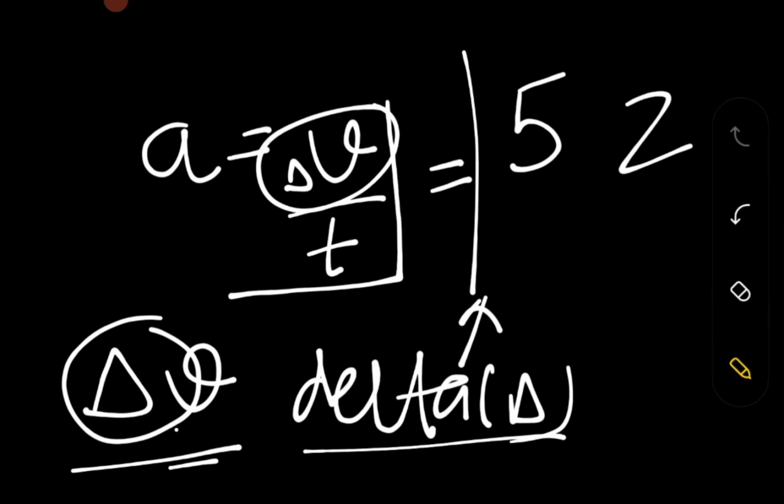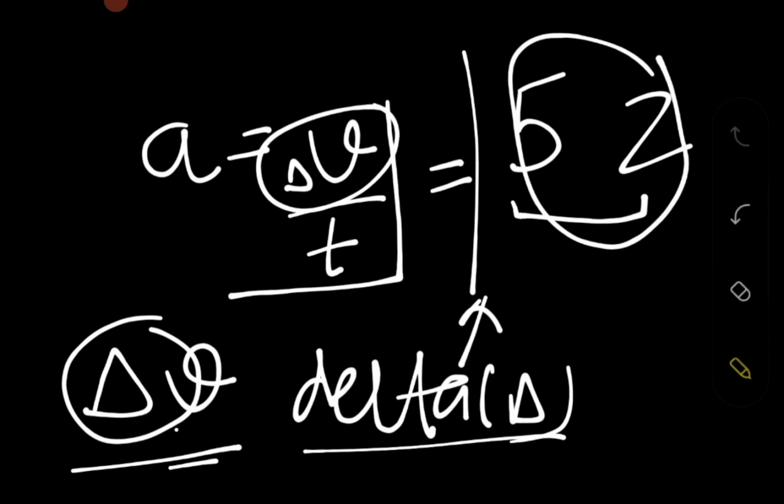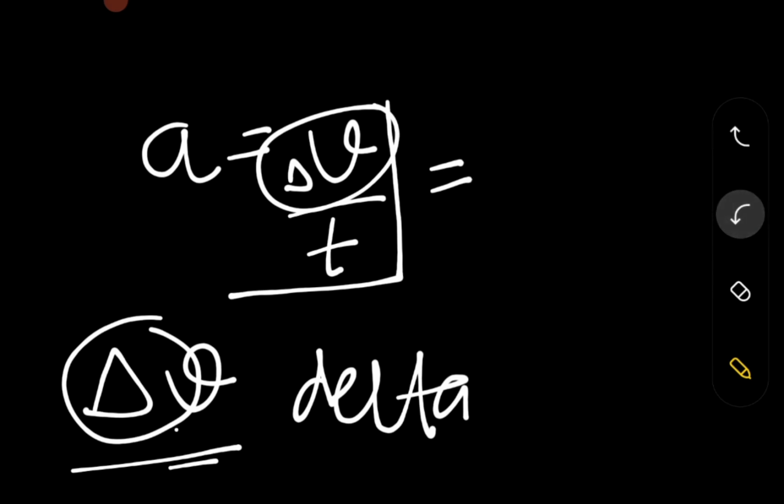So the change between two. What I will call it is the delta between 5 and 2. The delta between 5 and 2 is 3. Either it's going to be negative or positive, which we don't have to consider. But this is the delta, that is going to be the difference or the change.